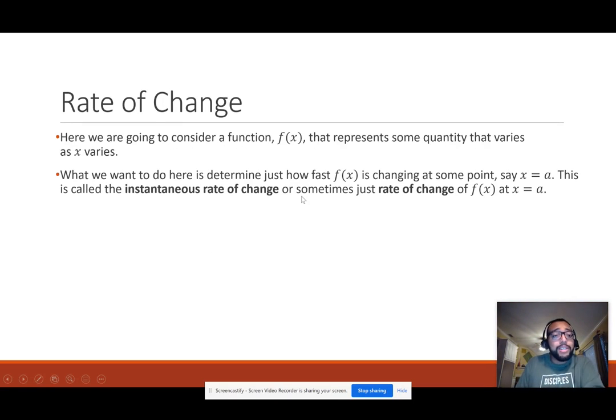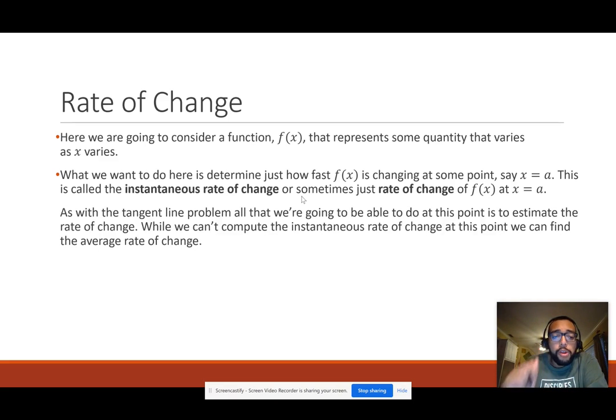Rates of change. Rates of change are originally considered a function that represents some quantity that varies as x varies. The example I'll give in a bit is the rate at which air leaves a balloon. It's just some rate of change. So to determine how fast our function is changing at some point, we're going to call this the instantaneous rate of change, or just the rate of change of f of x.